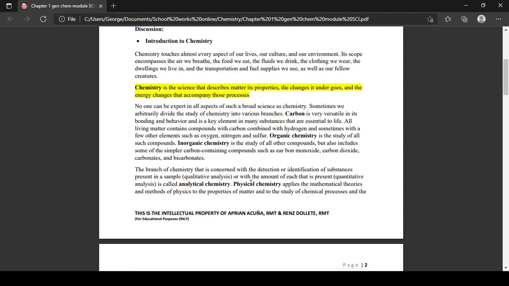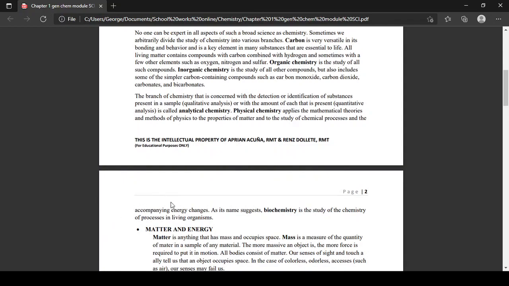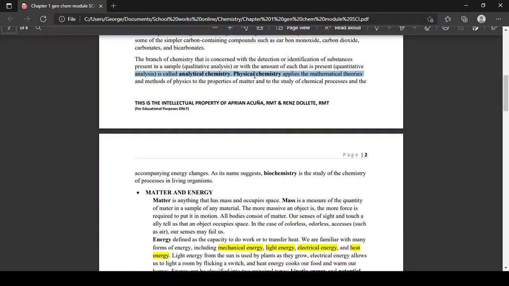Next, you have physical chemistry, or your physics. Physical chemistry applies the mathematical theories and methods of physics to the properties of matter and to the study of chemical processes and the accompanying energy changes. As its name suggests, biochemistry is the study of the chemistry of living organisms. Ang physical and biochemistry is somewhat not that useful sa atin sa CRIM, but you should know the description.